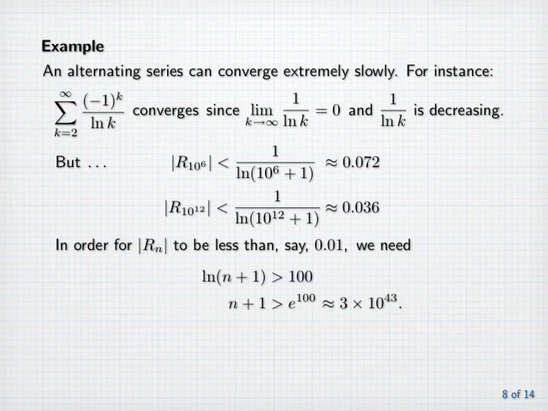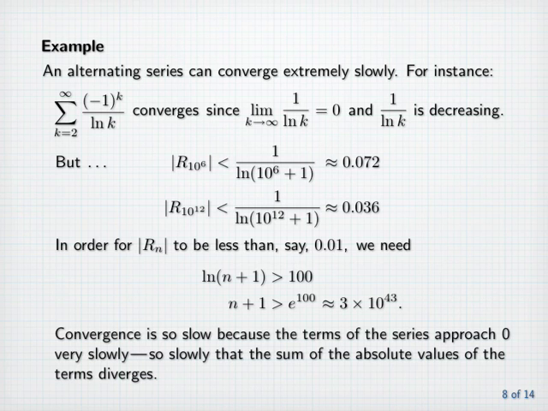Now, convergence is so slow here because the terms of the series approach zero very slowly, so slowly that the sum of the absolute values of the terms diverges. In other words, it's only the alternating nature of the series that allows it to converge.